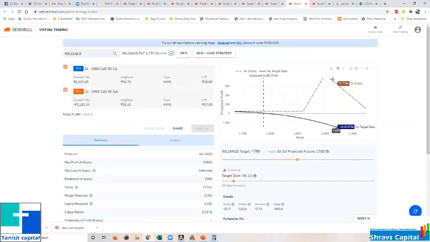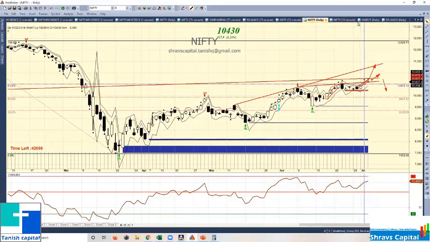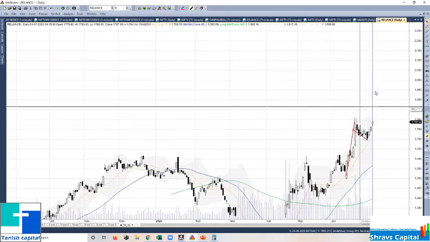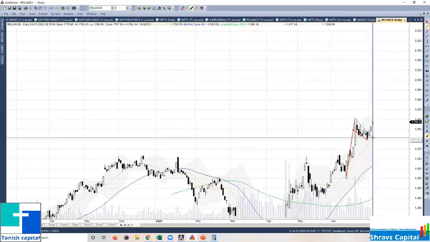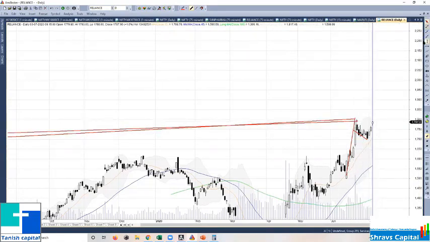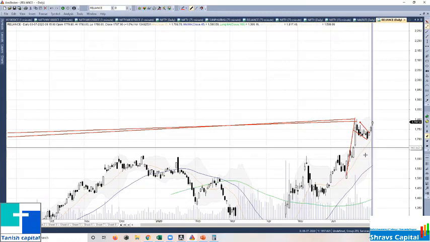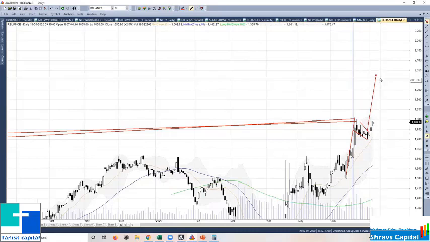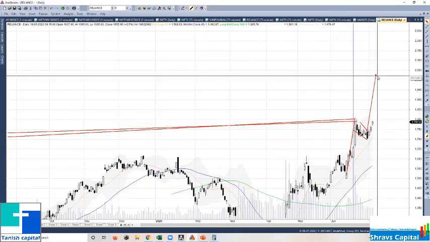So what we are expecting is something like this for Reliance. See, you can have whatever view you want. I am posting my view. You can differ with it, or you can have a different opinion also. I am expecting a flag breakout. It will go till 2000, I'm expecting. That is the reason why I'm keeping my break even at 2000. You can have whatever reason you want.